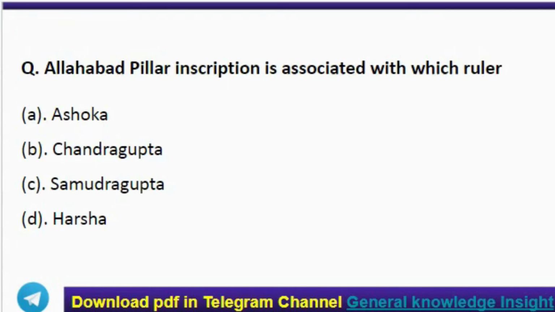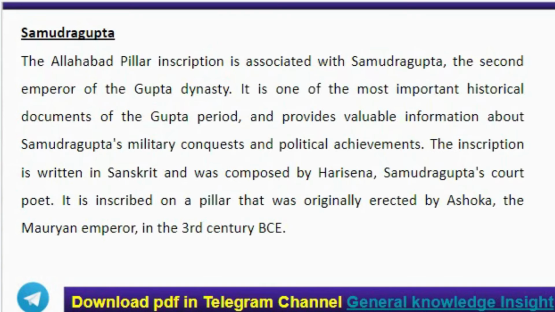Next question, Allahabad pillar inscription is associated with which ruler? Correct answer, option C, Samudragupta. Here, the Allahabad pillar inscription is associated with Samudragupta, the second emperor of the Gupta dynasty. It is one of the most important historical documents of the Gupta period and provides valuable information about Samudragupta's military conquests and political achievements. The inscription is written in Sanskrit and was composed by Harisena, Samudragupta's poet. It is inscribed on a pillar that was originally erected by Ashoka, the Mauryan emperor, in the 3rd century BCE.